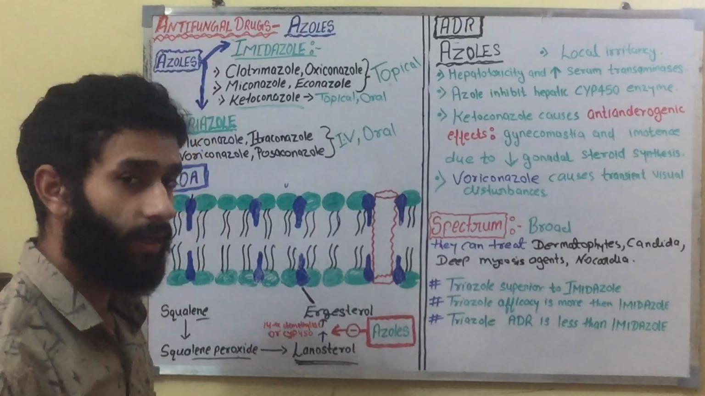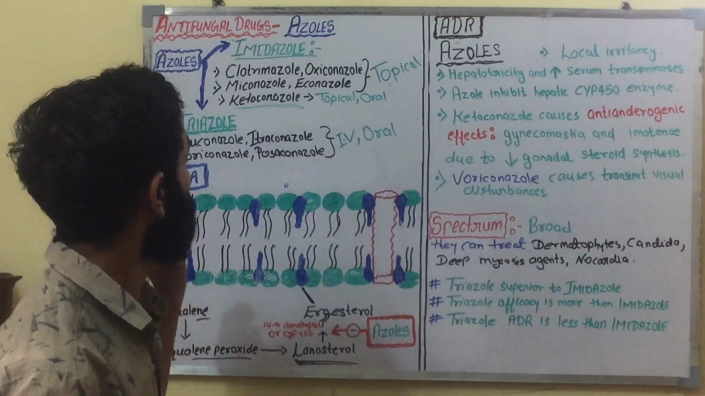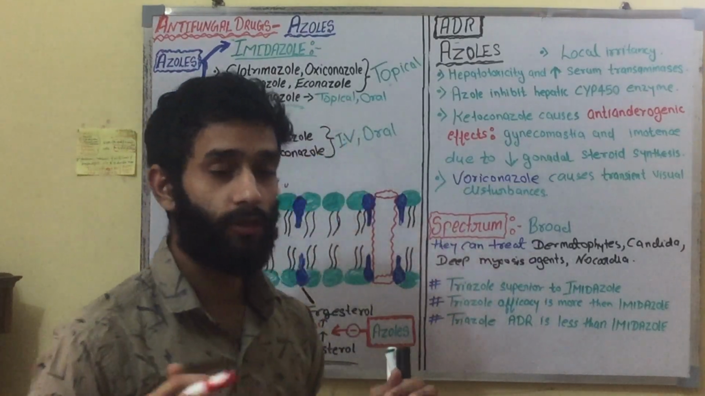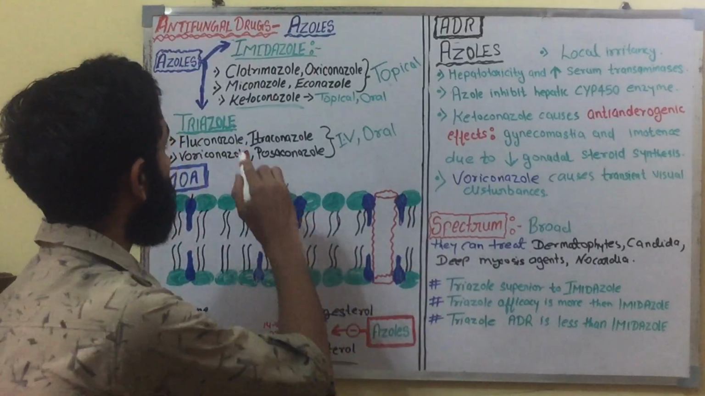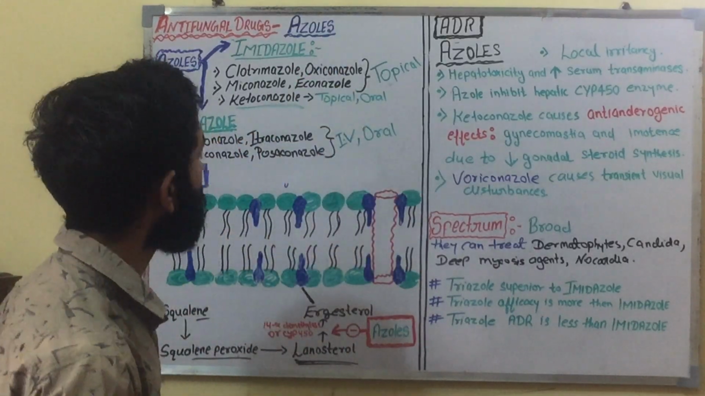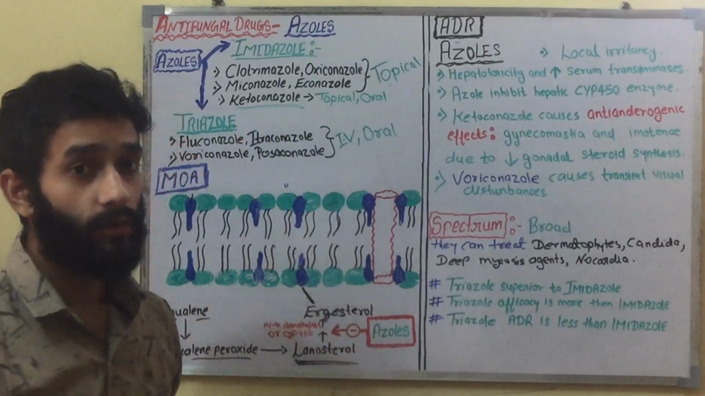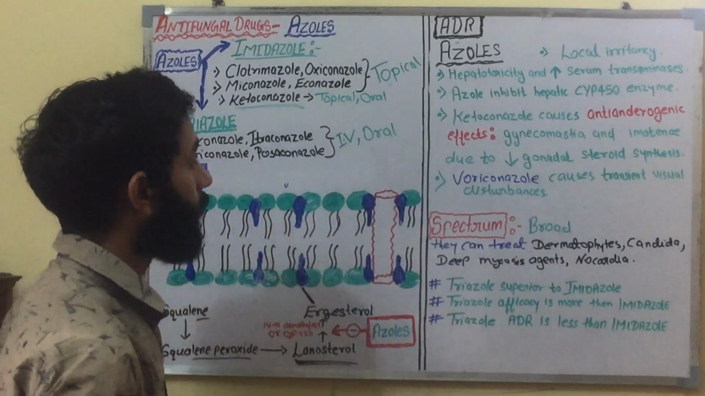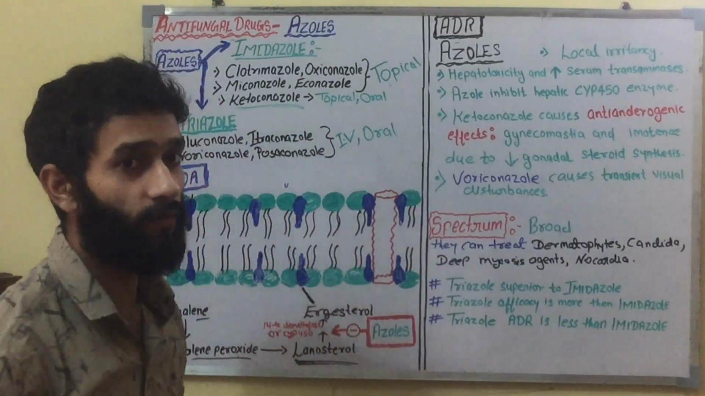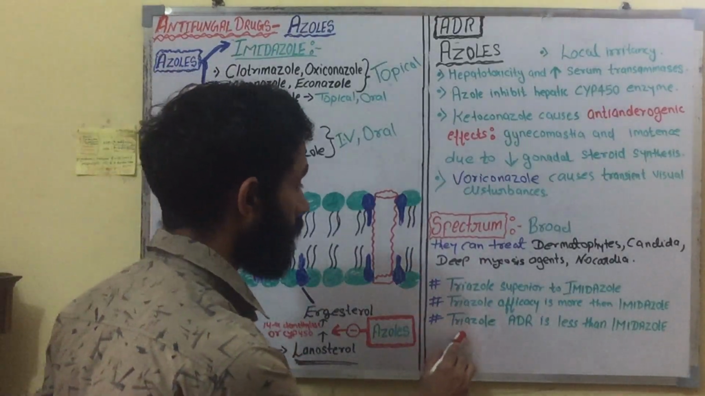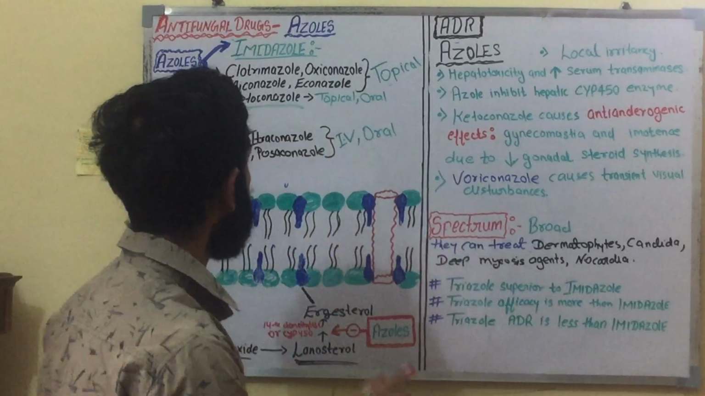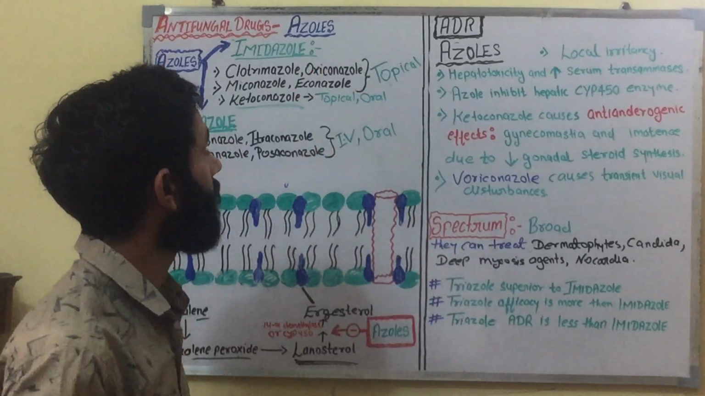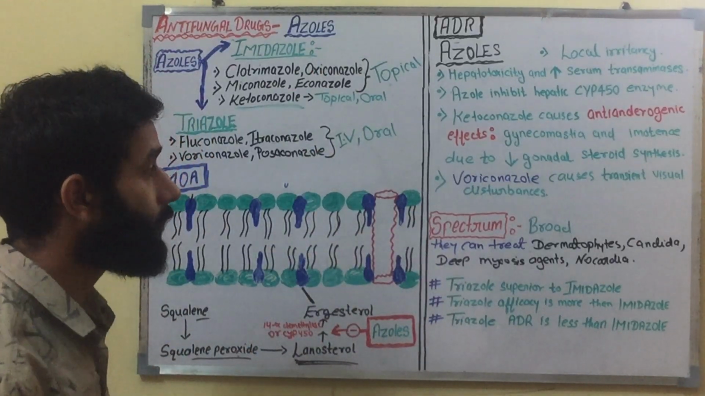Now some important points about the triazole and imidazole. The triazole subclass is superior to the imidazole. Triazole efficacy is more than the imidazole. And next, the triazole adverse effect is less than the imidazole. Triazole has fewer adverse effects, and the imidazole has higher adverse effects.